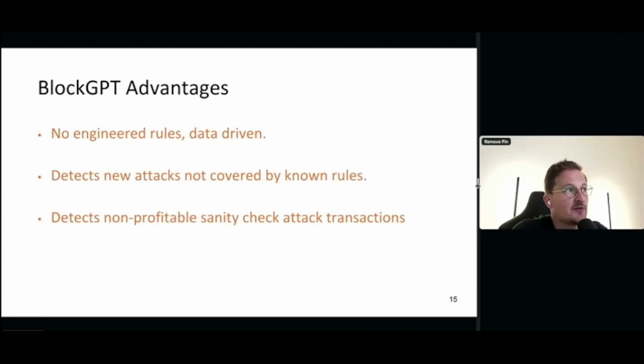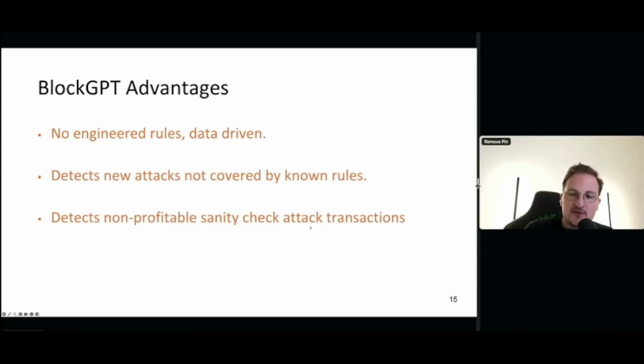And what we found is that it can potentially detect new attacks that are not covered by any known rules, right? So, for example, you could have a heuristic if the transaction is transmitting at least whatever $1 million US, then it's malicious, right? So that's a very naive rule, I would say, right? But sometimes we found that BlockGPT detects non-profitable sanity check attack transactions.